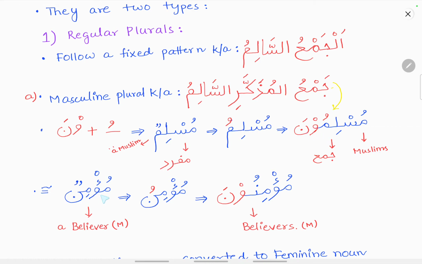Similarly, here mu'minun. Mu'minun means a believer. You remove the tanween, add dhamma to the last letter, then add una at the end. So it is mu'minuna. Mu'minuna means believers.